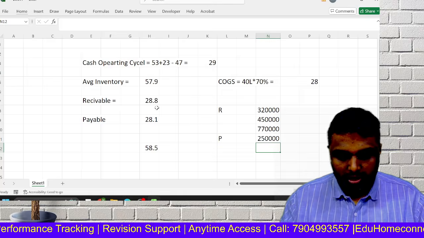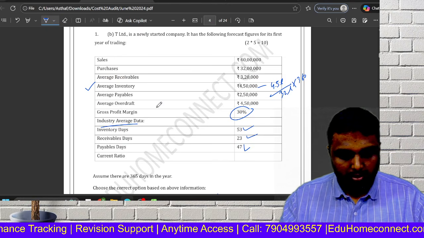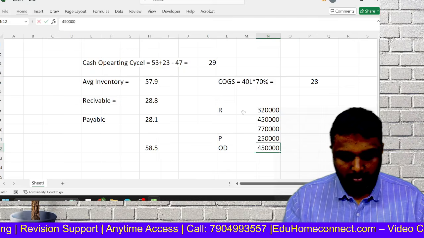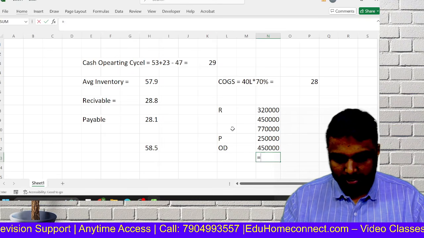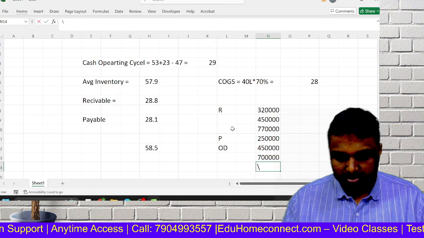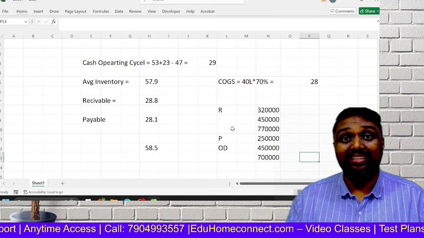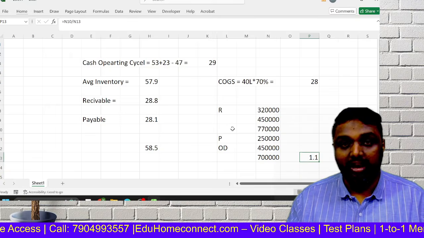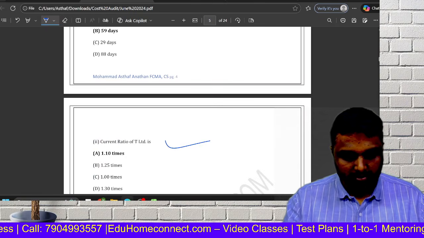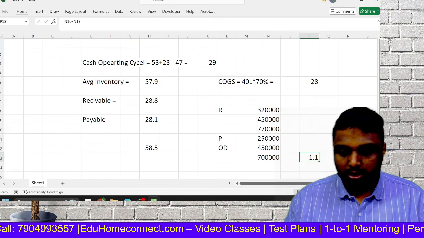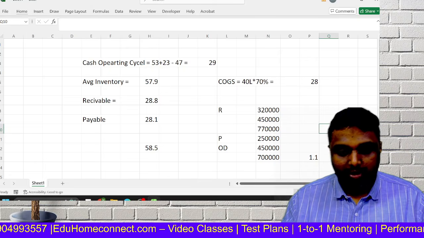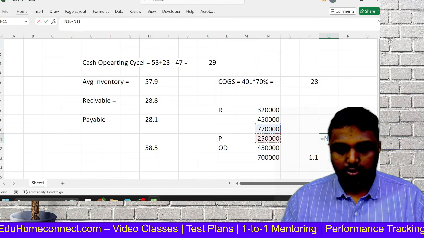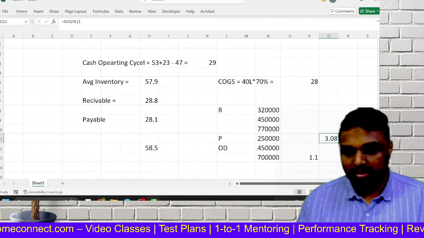And we have an OD also. What is the OD, friends? 4 lakh 50. Correct. So you get this 7 lakh. So current asset by current liabilities. So current asset 7 lakh 50, 7 lakh 1.1. So that will be the answer. See. Now coming to quick ratio. What is the quick ratio? You will eliminate the OD. So payable only will come. So you will get this 3.0.